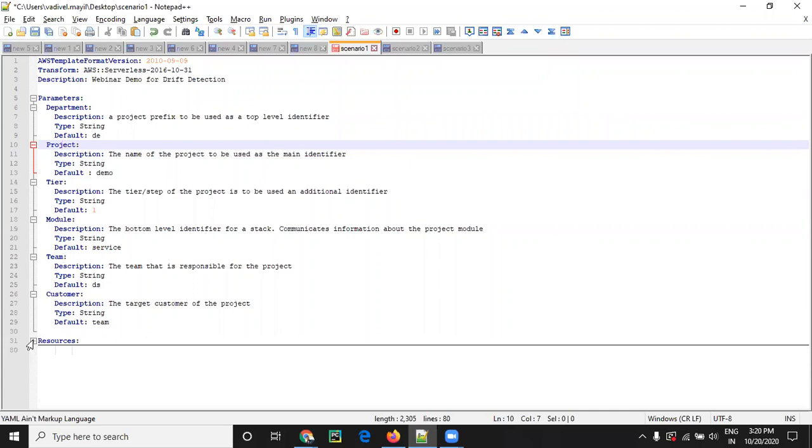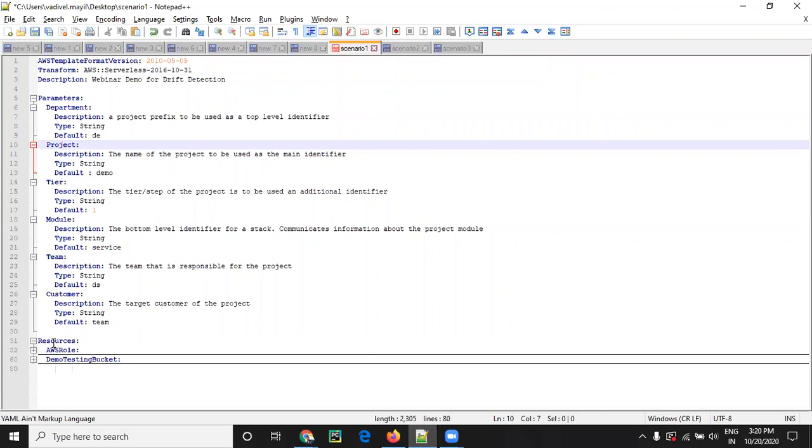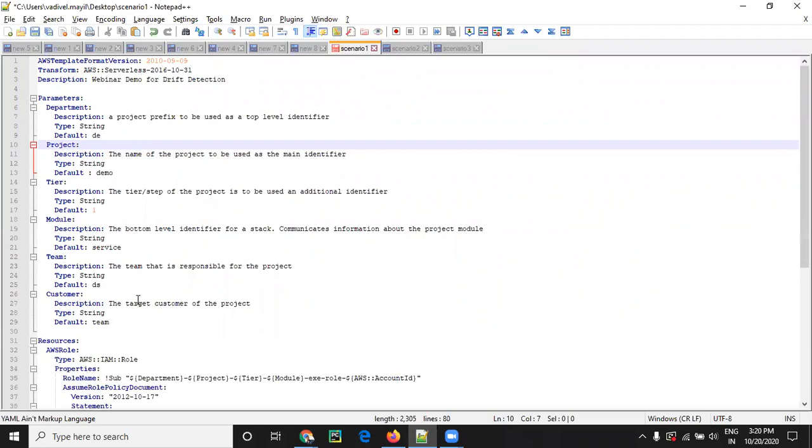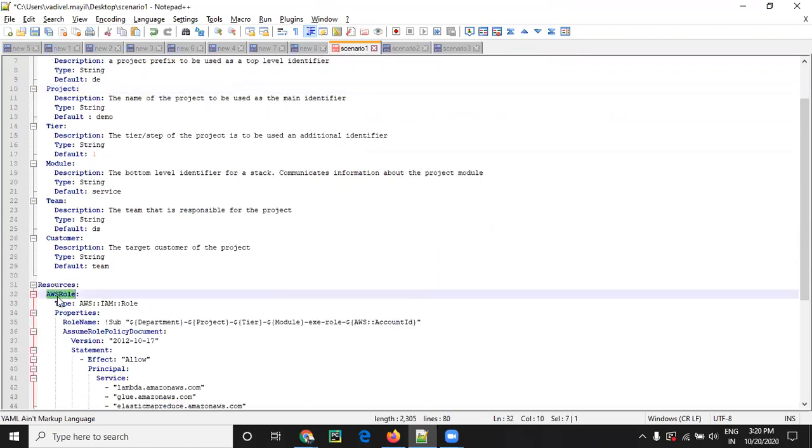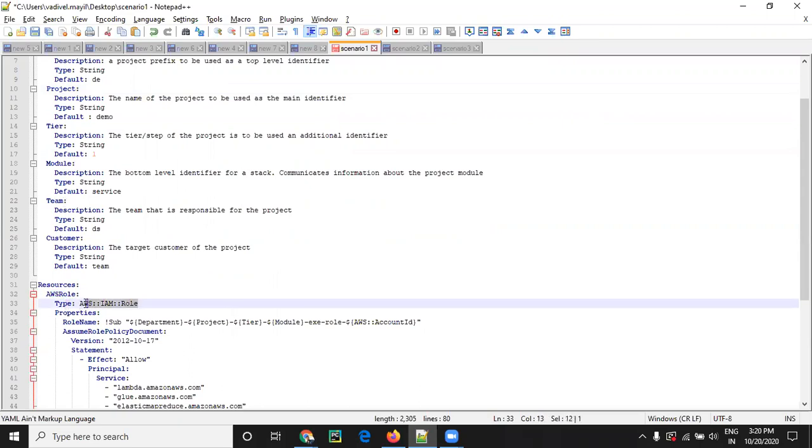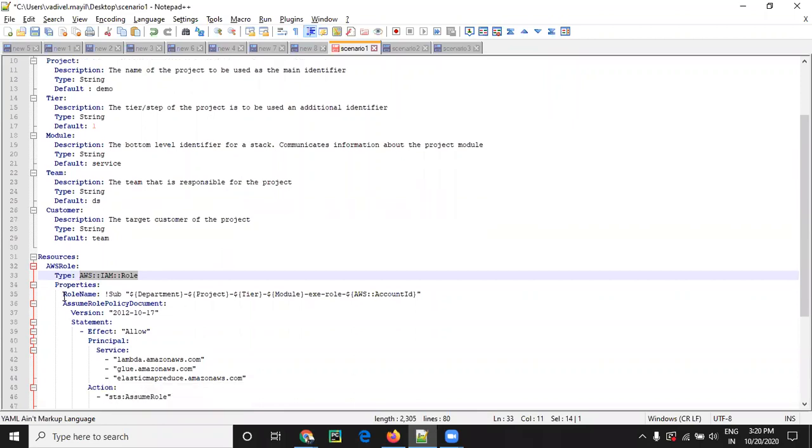Then we have to give the resources. In the resources, I am going to create one IAM role. So I gave a logical name. The type is an inbuilt type by AWS; we have to give the type name for the resource. Then you have to give the properties: the role name and the assume role policy document. This is for the managed policies; I'm going to add some managed policy in this role.